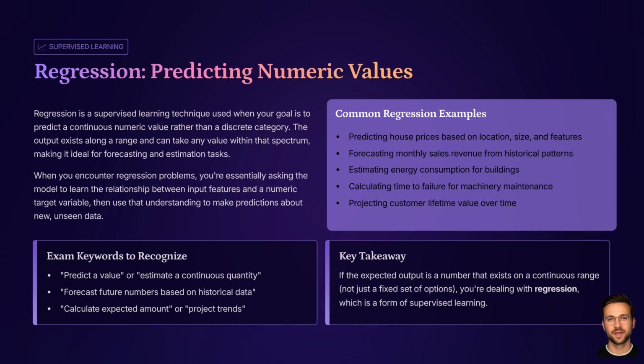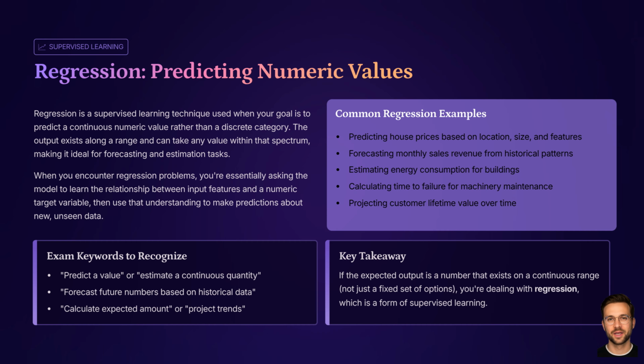Output is a real number that can vary over a range. If the output is a number, not a category, and that number can take many possible values on a scale, you are most likely dealing with a regression problem. Regression is a form of supervised learning, because the training data includes the target value to predict.